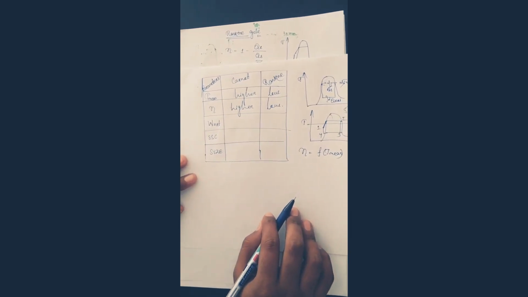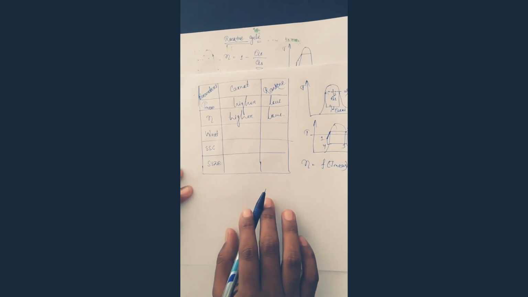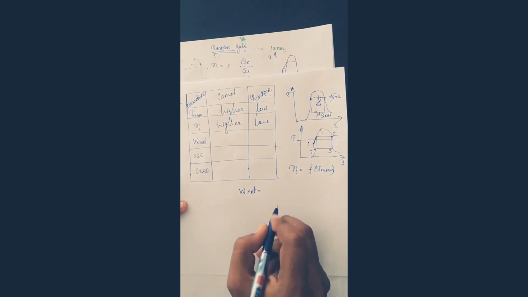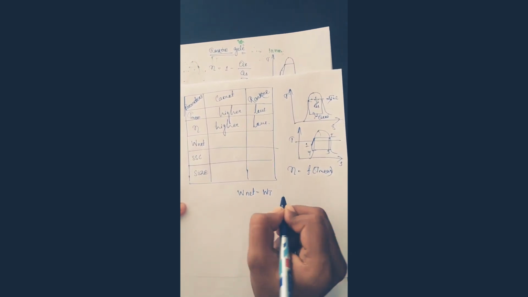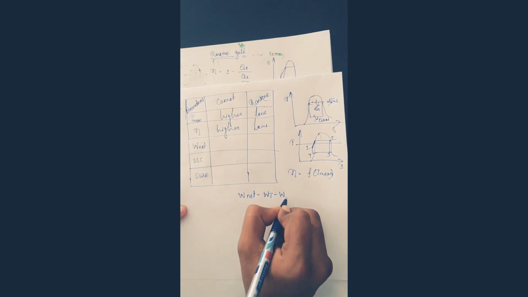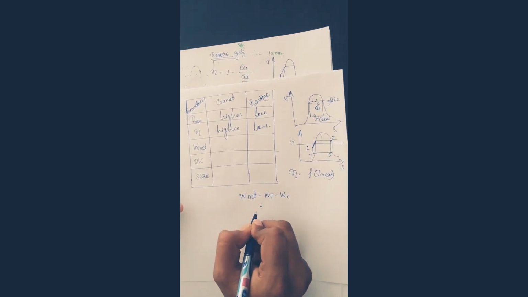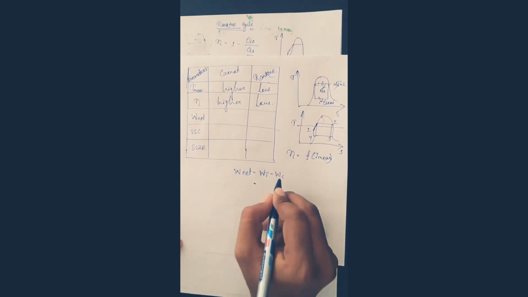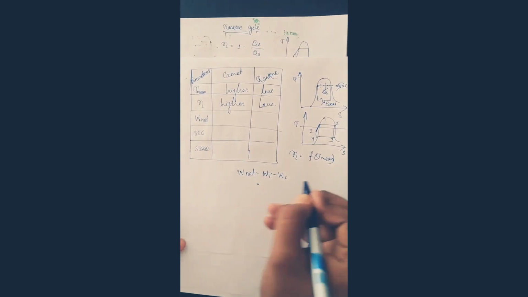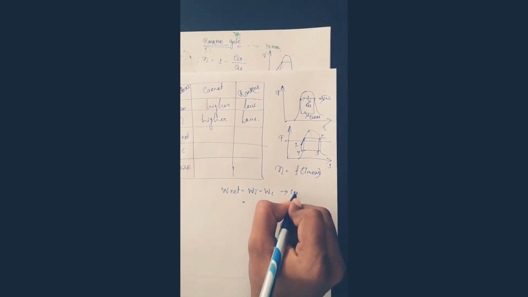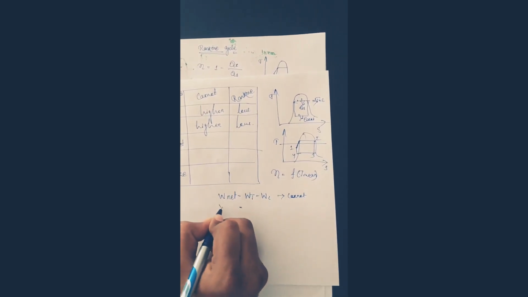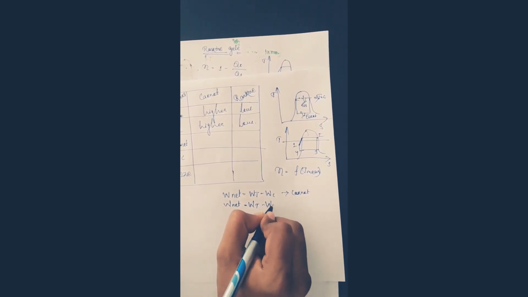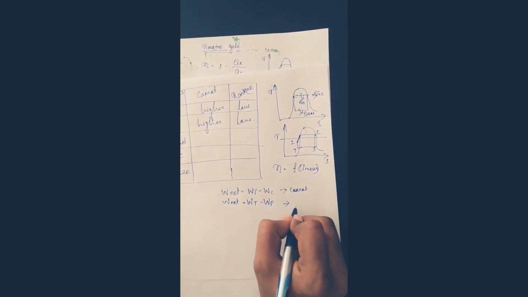Net work, guys, is a very important topic. So we will discuss net work now. How will we calculate net work? Work done of turbine minus work done of compressor for the Carnot cycle. For the Rankine cycle, net work is work done of turbine minus work done of pump.